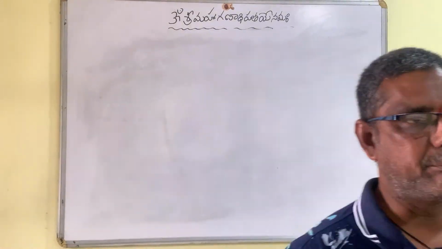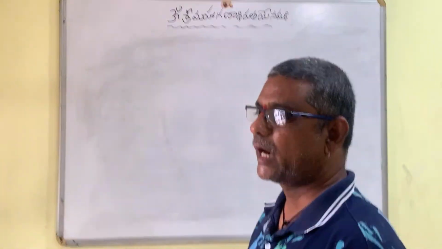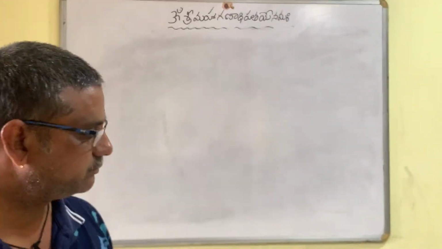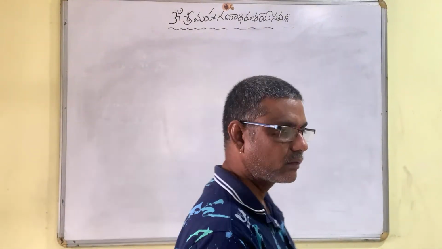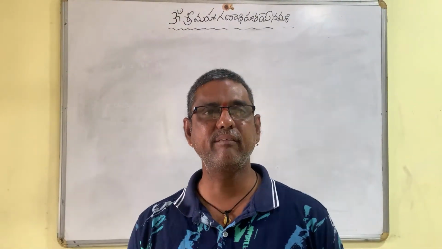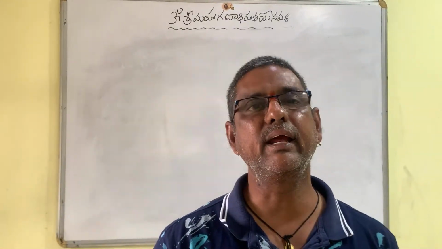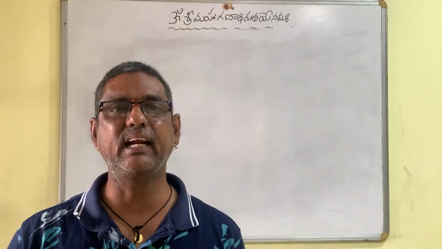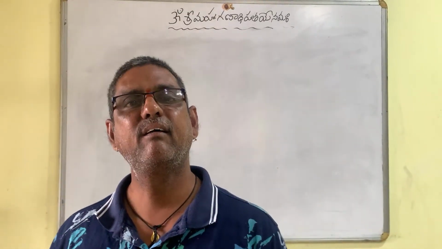I will give you one example. In order to define parallel lines, first I have to define intersecting lines. If I know what intersecting lines are, then I can say what parallel lines are.